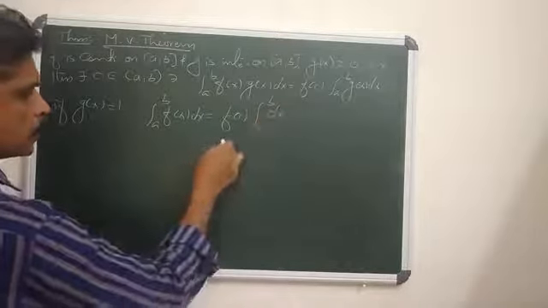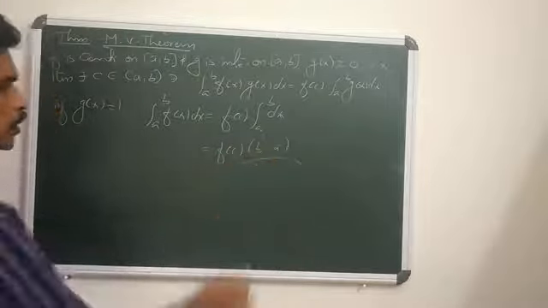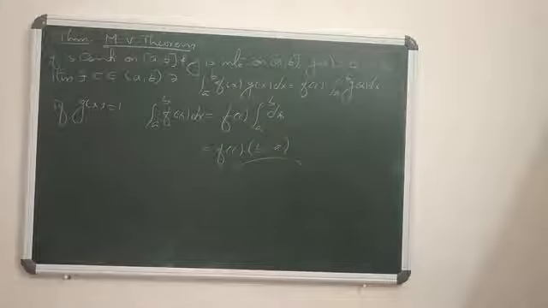That equals f of c into integral a to b 1 dx, which is b minus a. So when g of x equals 1, the result reduces to integral a to b f of x dx is f of c into b minus a, where c lies in between a and b. Okay? Right.